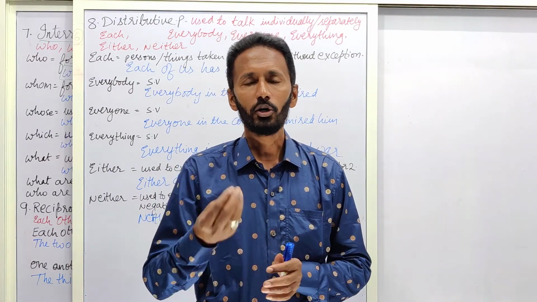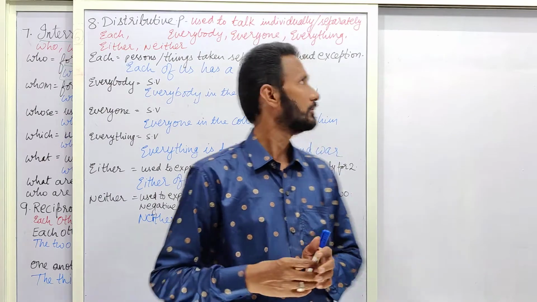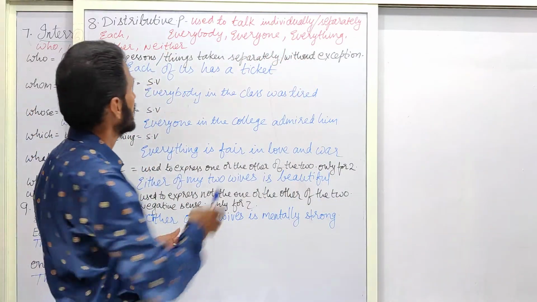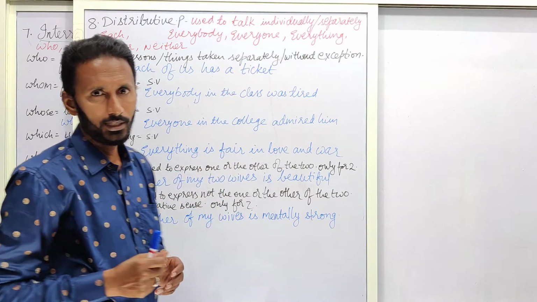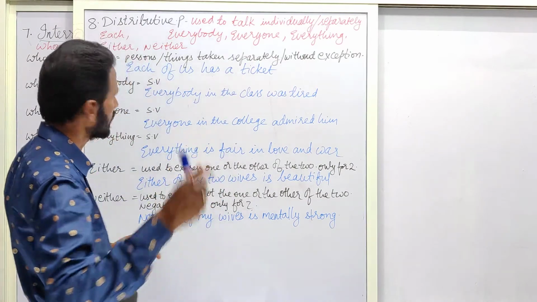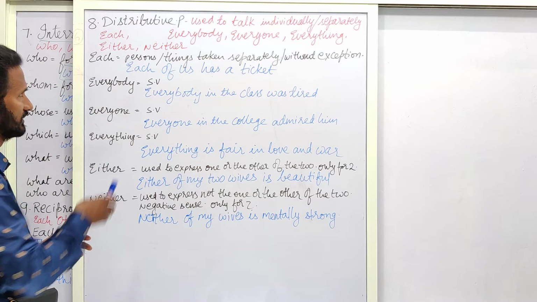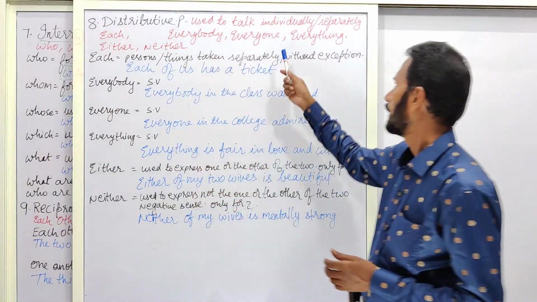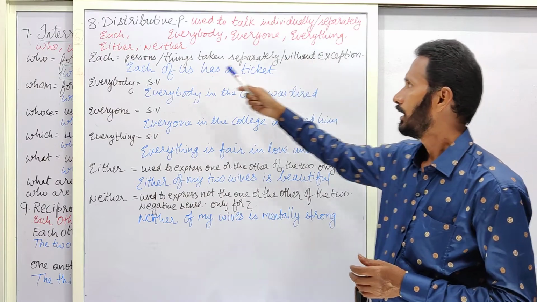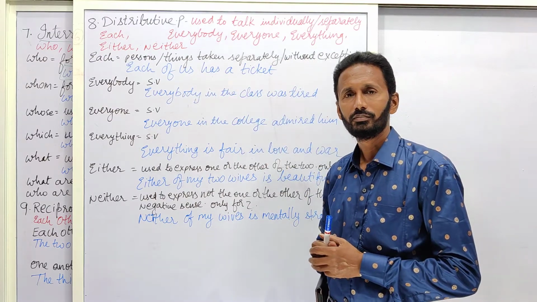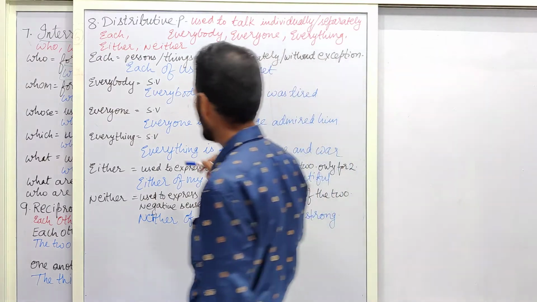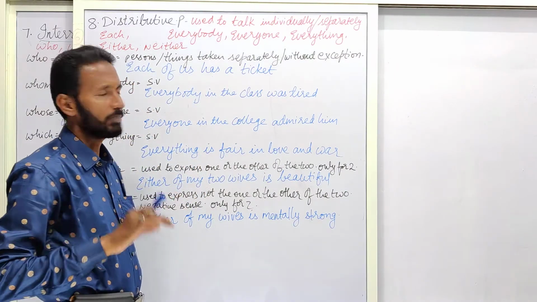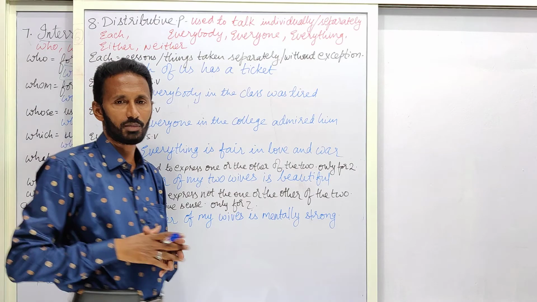So here, distributive pronouns are used to talk individually or separately. They are each, everybody, everyone, everything, either, neither. Now coming to them. Each. It is used for persons and things taken separately, without any exception.